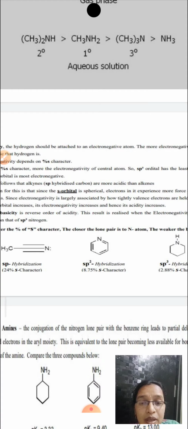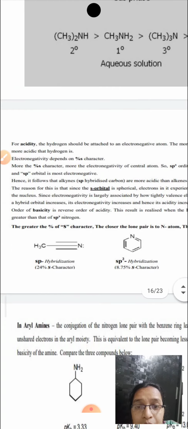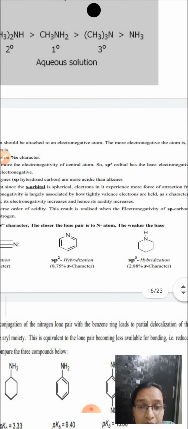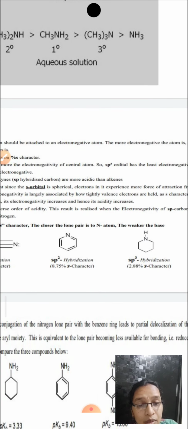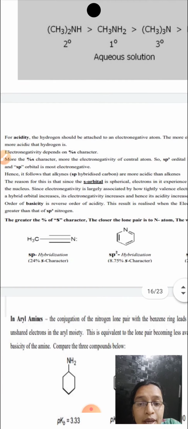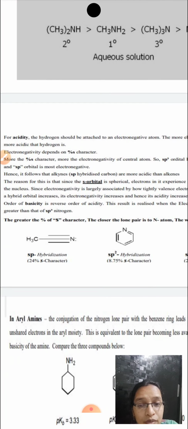So if you see here, in the case of the percentage of s character, in the triple bond the hybridization is sp, in the double bond the hybridization is sp2, and in the single bond it is sp3. In sp hybridization, the percentage of s character is more, that is, the electronegativity is more.